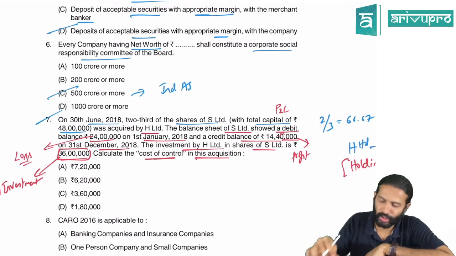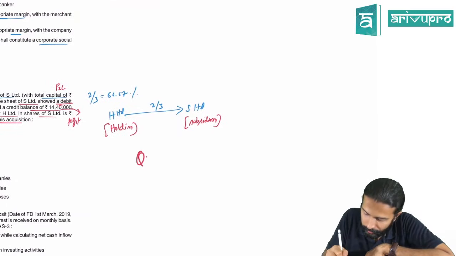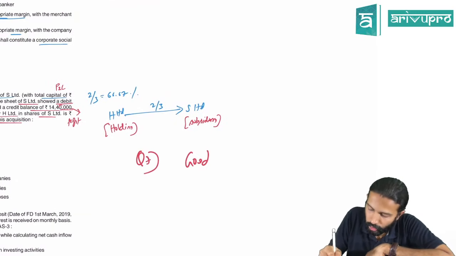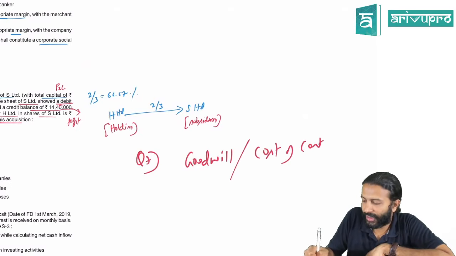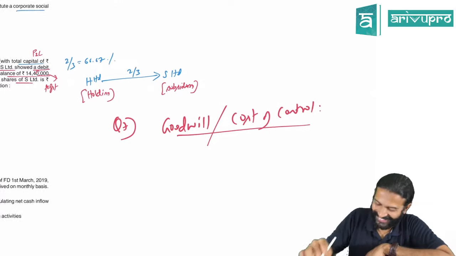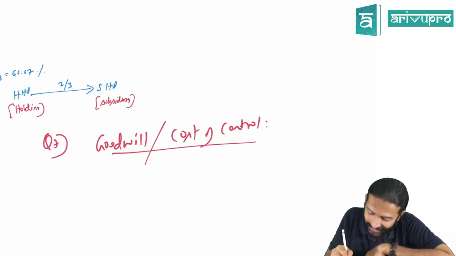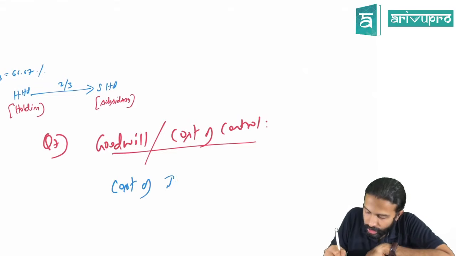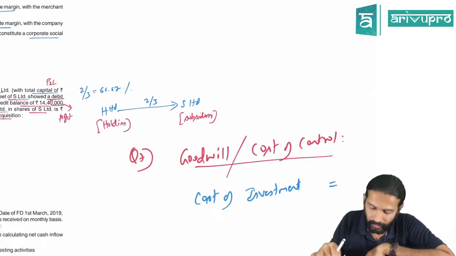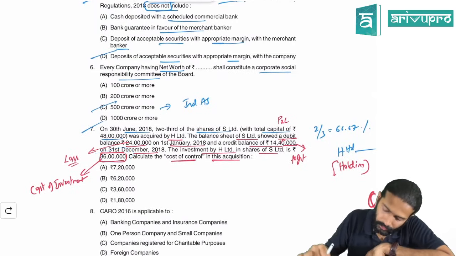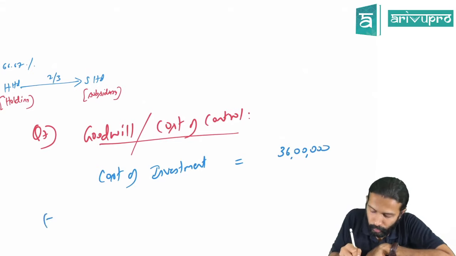Okay, we had a small structure, do you remember? What is that structure to calculate goodwill? Goodwill is also known as cost of control only, correct? Remember the working in consolidation or forgotten? You should be able to remember, right? It's not that long ago also. First we take the cost of investment, which in the problem they have given. What is the cost of investment? 36 lakh. From this we have to deduct a few things.